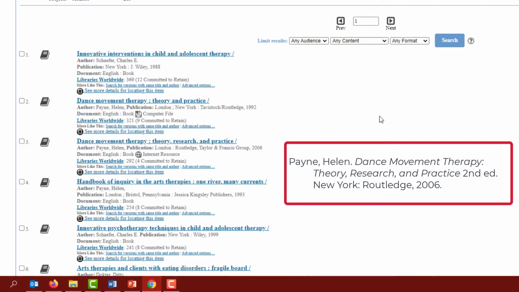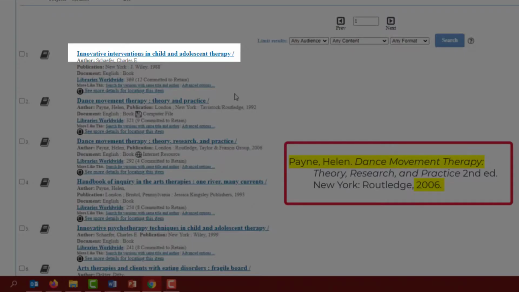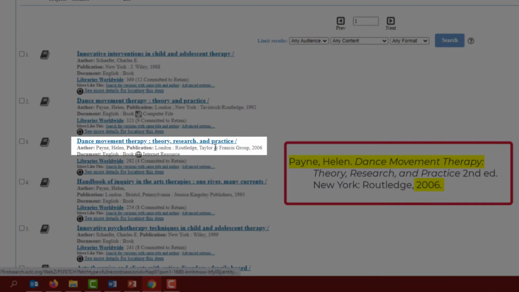You'll probably get more results here than what you would find in the UHeart catalog, so be extra careful that you find exactly what you're looking for. We can match the title, author's name, and date. So the first one has the wrong title. The second one is an older version, but here's the one we want, the third one.